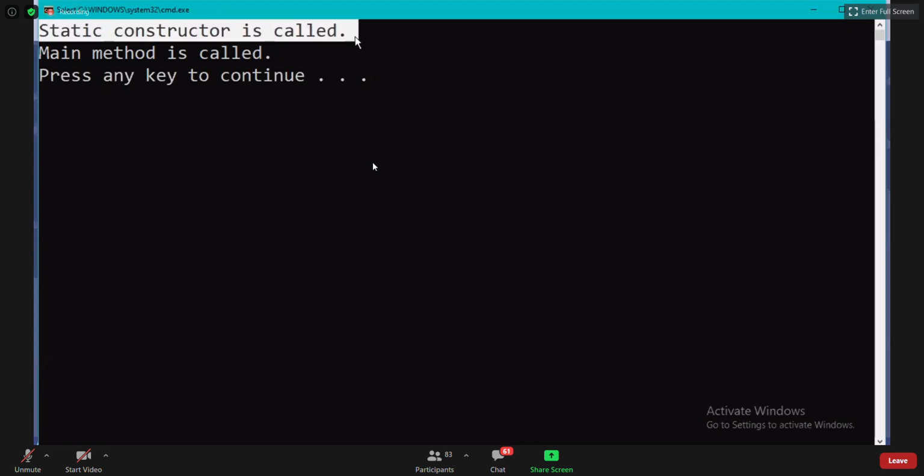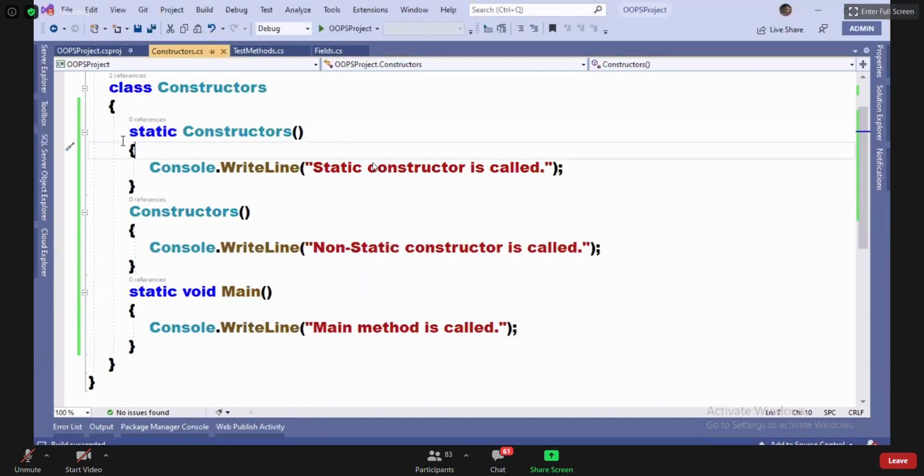Static constructor called. So now you'll have a doubt. What is the doubt? Sir, is the execution starting with a static constructor? No. Execution starts with the main method. If execution starts with the main method, why is it printing static constructor called first? Because execution will start with the main method, guys.